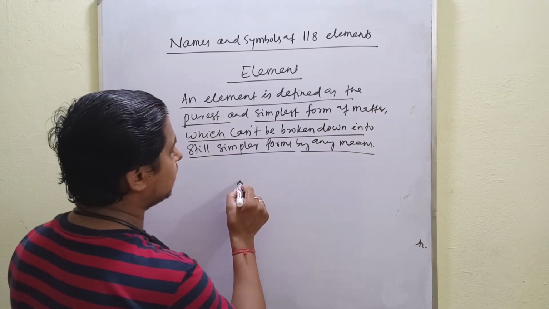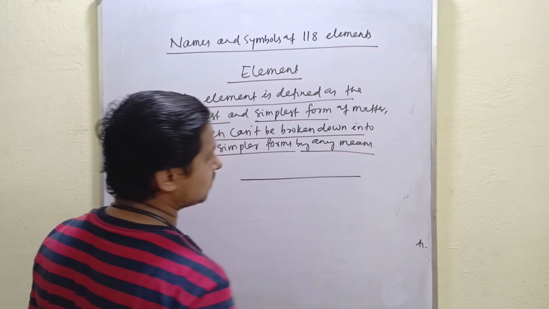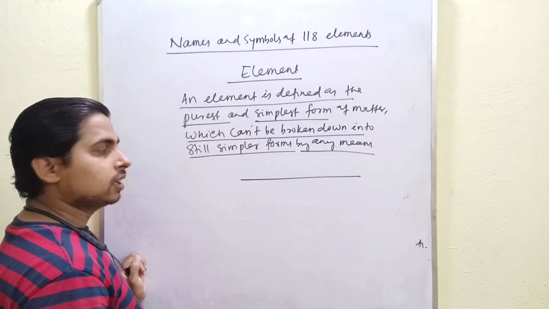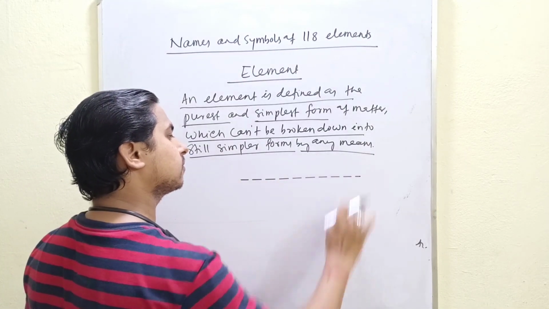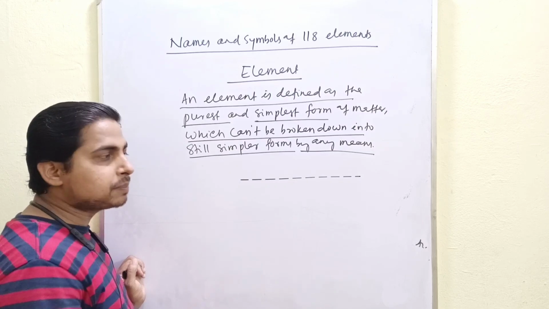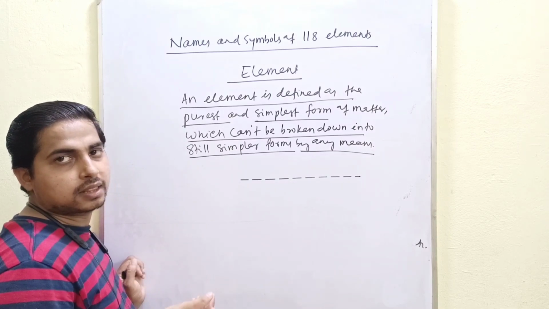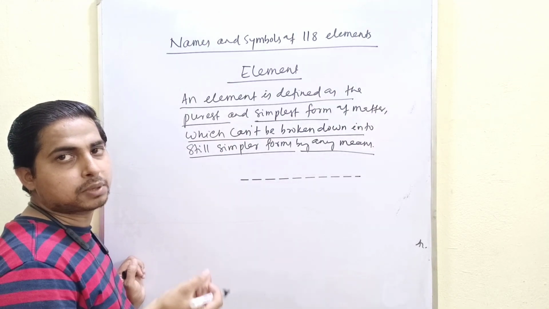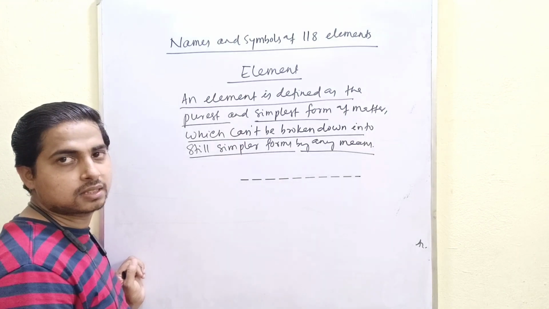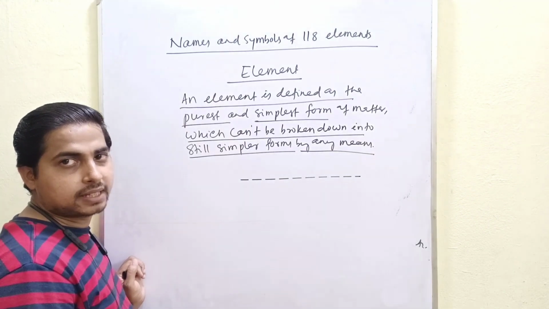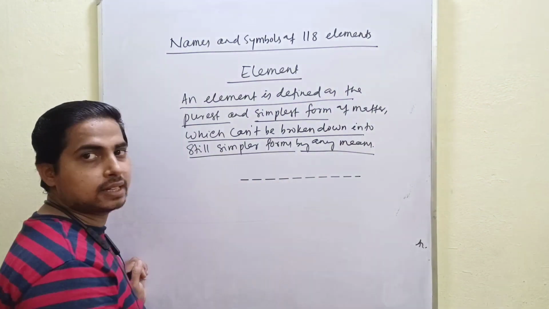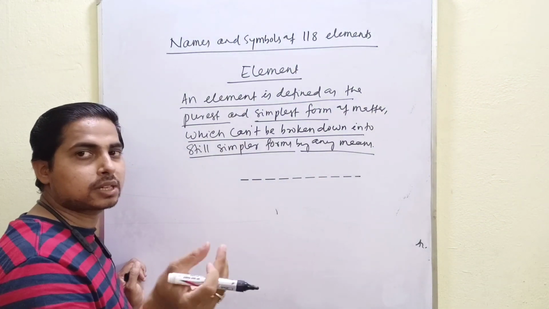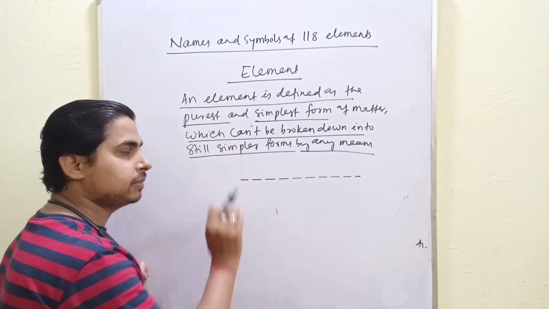Suppose we take a long iron wire and cut it into small pieces. The small pieces you get do not lose the property of iron. We know that iron is attracted by a magnet, so the long iron wire is attracted by a magnet and this piece of iron is also attracted by a magnet. So that is the element.